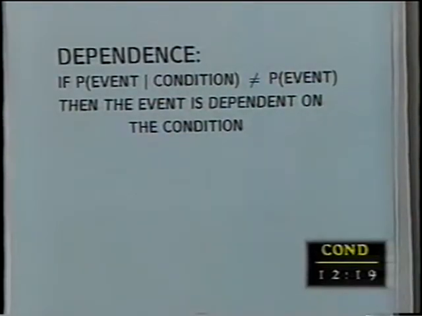And an example of that we already saw with the blocks. Seeing that block on the floor is a condition, and the probability of drawing a white or a black cube certainly depended on whether I saw that block and whether it was white or it wasn't white. And the condition influenced the event, the probability of the event, and we say the event is not independent of the condition, it's dependent on the condition. Let's take an example and see if we can't find something that's independent. Talk about independence a little more.